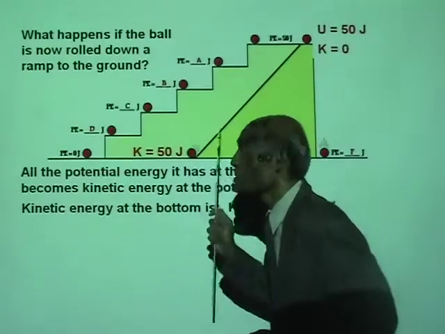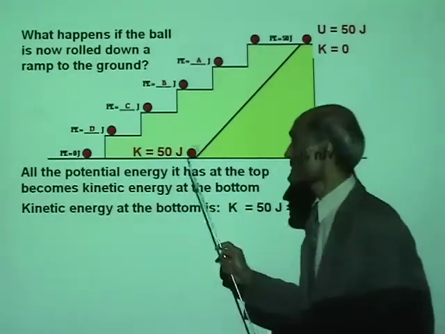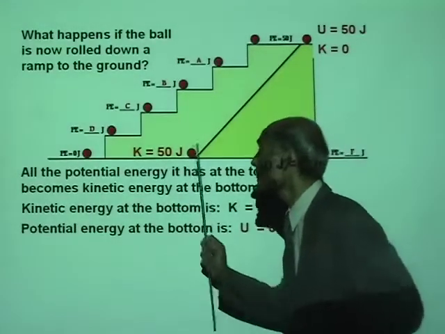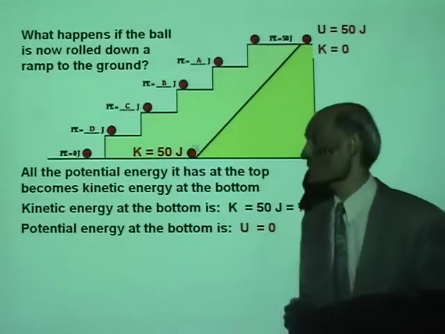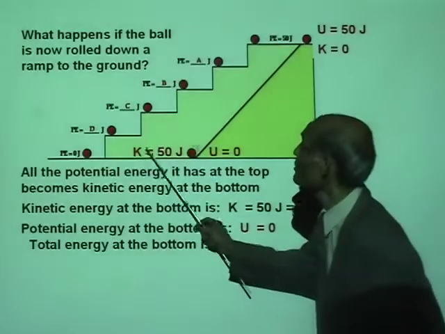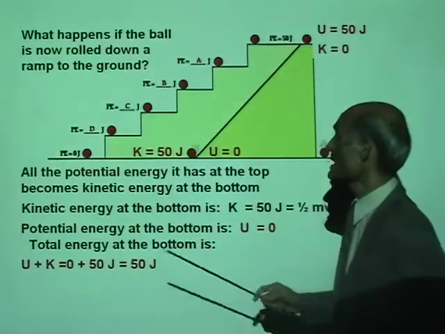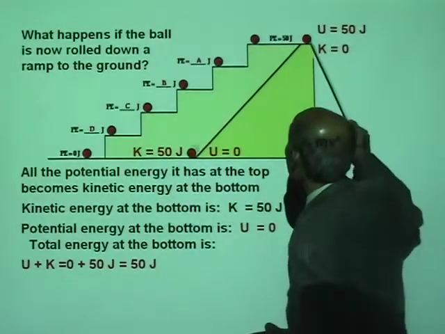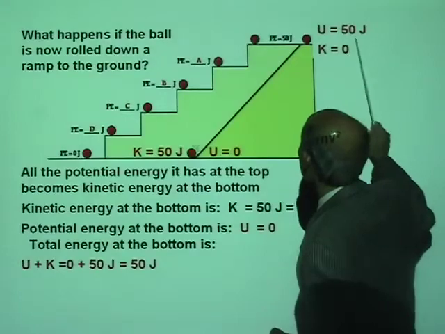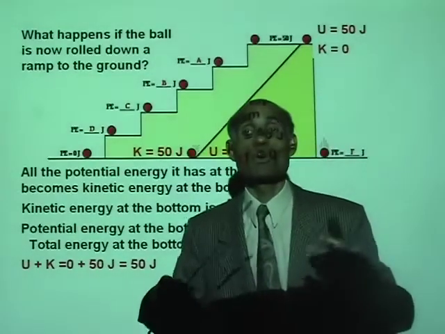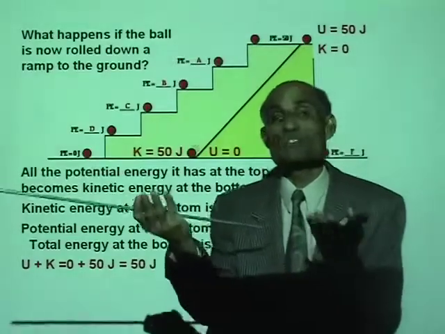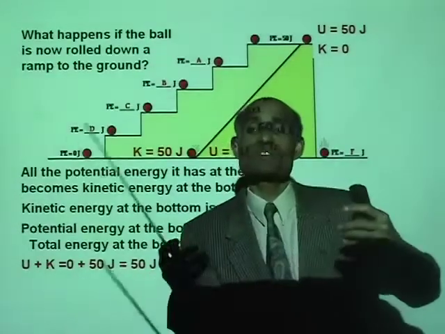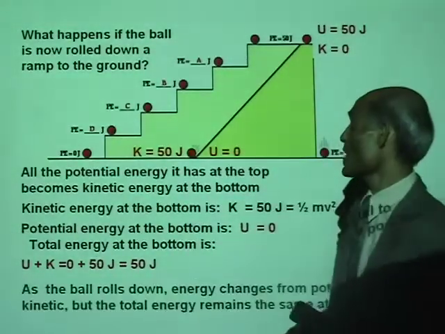What is the potential energy when it comes back to the bottom? At the ground level, the potential energy is 0. So what is the total energy at the bottom of the stairs? The total energy is potential energy plus kinetic energy, that is again 50 joules. That means no matter where this ball is, that total energy of 50 joules is going to be a constant. The potential energy can get transferred to kinetic energy, kinetic energy can get transferred to potential energy, but the total energy will not change.